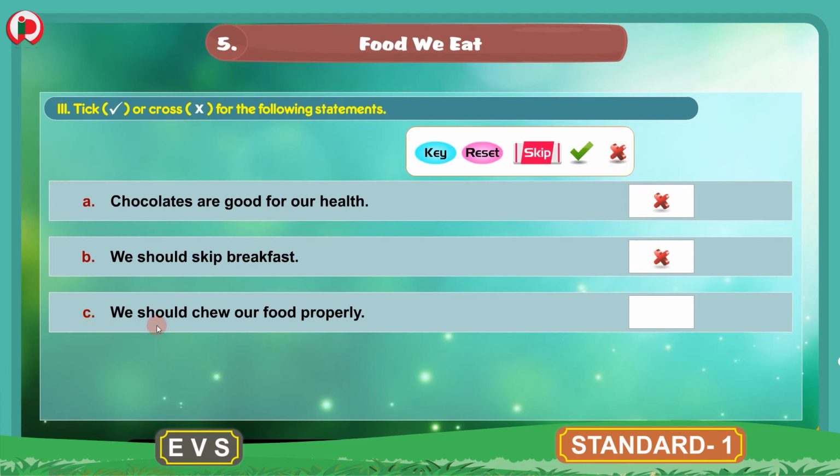C. We should chew our food properly. This is a correct statement. This is a true statement. So we will put a tick mark here.